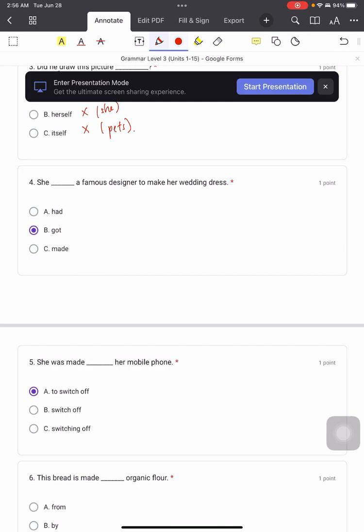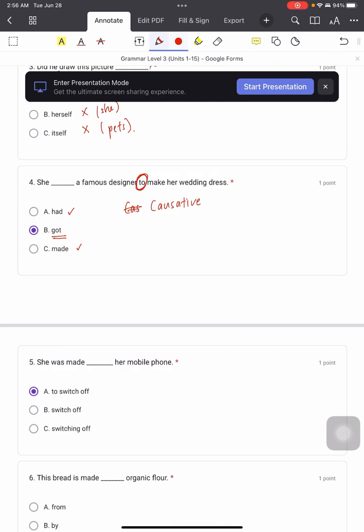Okay. So this one is talking about the chapter of causative. So when we are talking about the causative, right? When you see there's a form, there's this word to, you gotta use got. Okay? You gotta use got. If you want to use had or made, there's no to here.